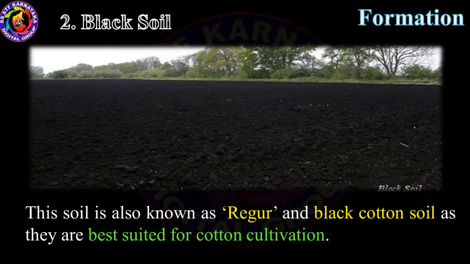Second one is black soil. Black soil is also known as regur soil. It's also known as black cotton soil because black soil is best suited for cotton cultivation. That's why black soil is called black cotton soil.